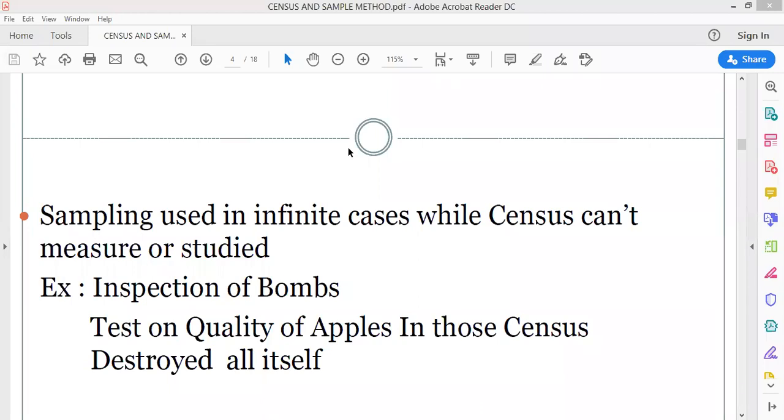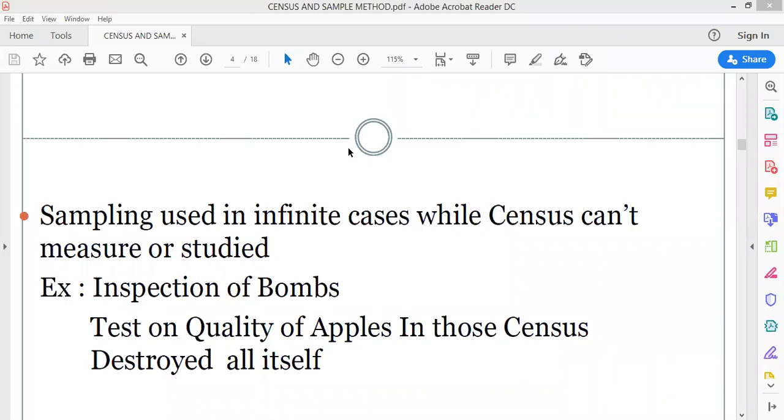You are going to vaccinate everybody first and then take the result of that? Is it possible to give vaccination to the entire population of India and then make a study whether it was successful or not? Can you go for the census method in this case? We can't go for the census method in this case at all. Why? Because census is not possible.